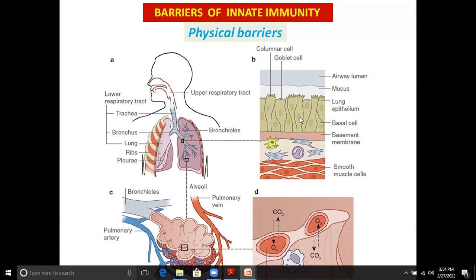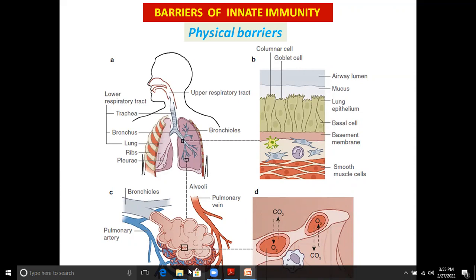Now these are the pseudostratified epithelial tissues that act as physical barriers, bearing ciliated columnar epithelial tissue that continuously beats, so that they flow the mucous substances through the respiratory tract outside the body, with the pathogen stuck to it.